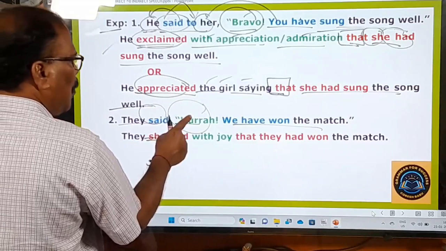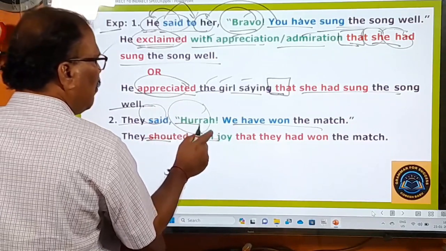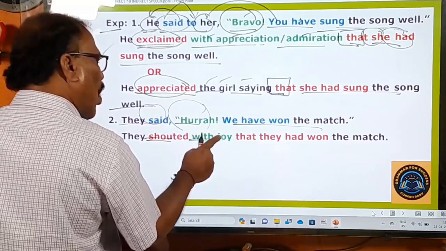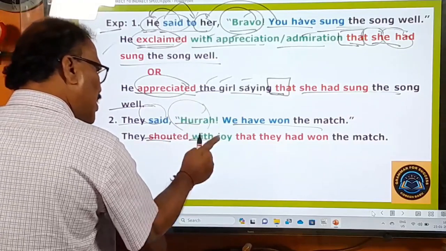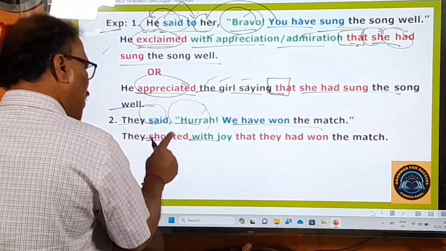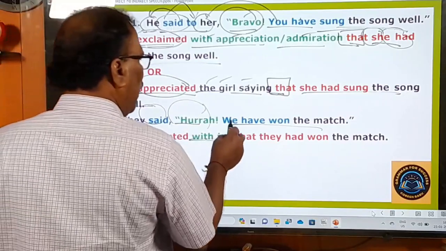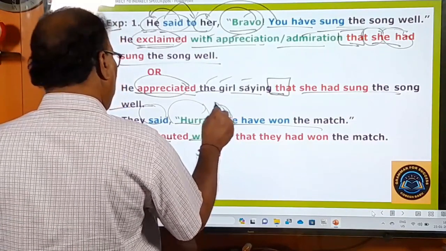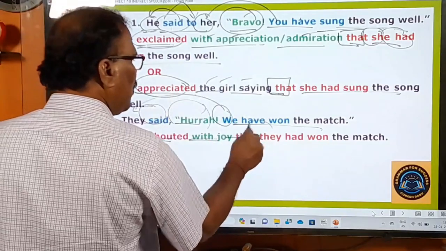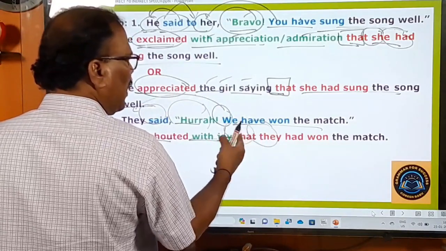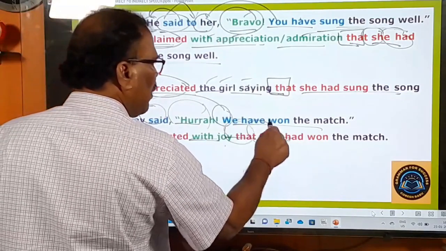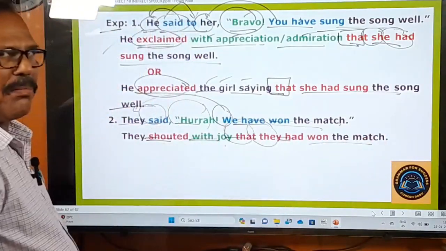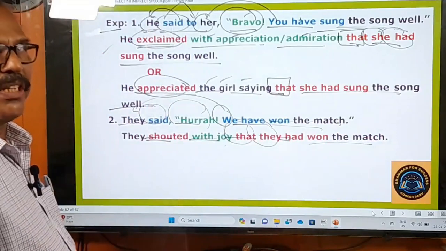And instead of this hurrah, we are using the expression with joy. You always shout this word with joy. That's why with joy is added to this reporting verb. So they shouted with joy. Here we is turned into they, and of course the connecting word that is as it is. Have is turned into had. Won the match, no problem. Very easy to change into indirect speech, right?